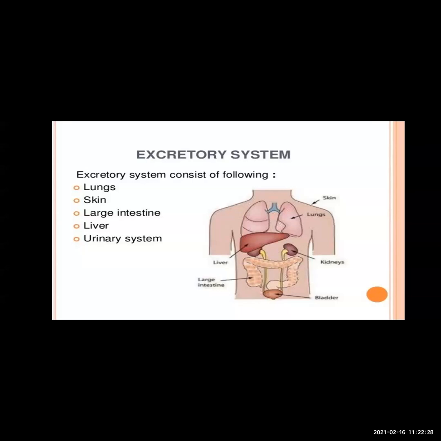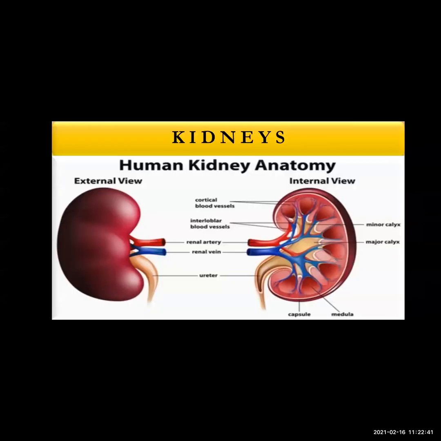So now let us learn more about kidneys. They play a vital role in the process of excretion. So what are kidneys?